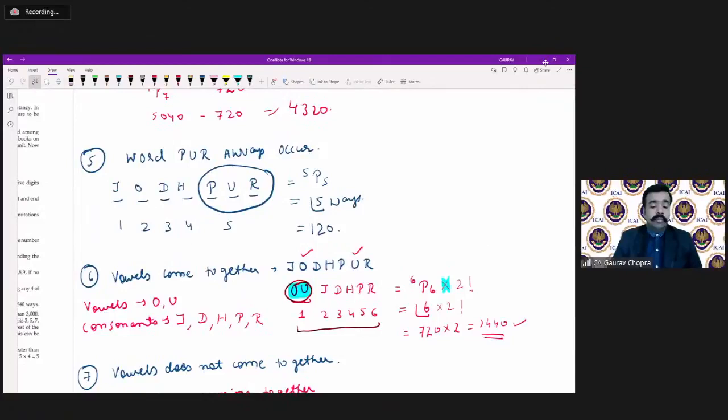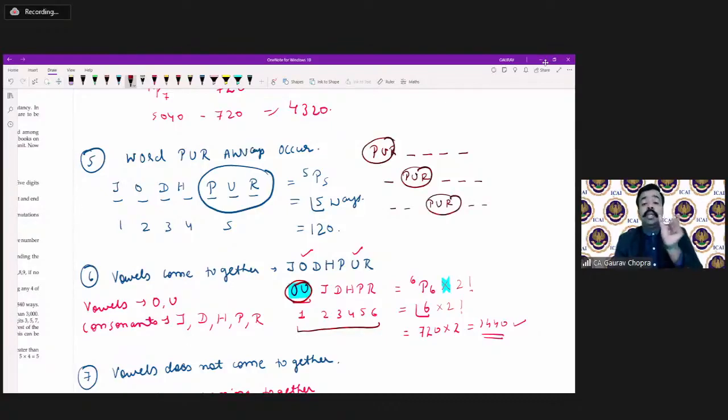And in part number 5, the word PUR should always occur. That means out of the 7 letters, PUR always comes together. If PUR comes at the beginning, the remaining are 4 places; similarly, if it starts at the second position, then remaining 3 places; then at first and second, again 2 places.